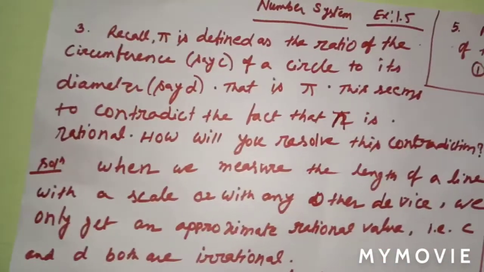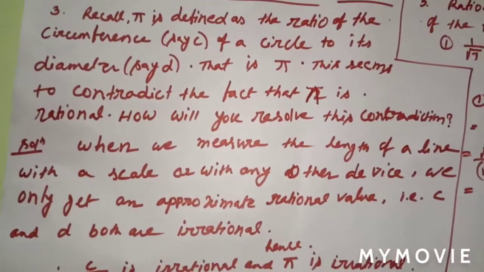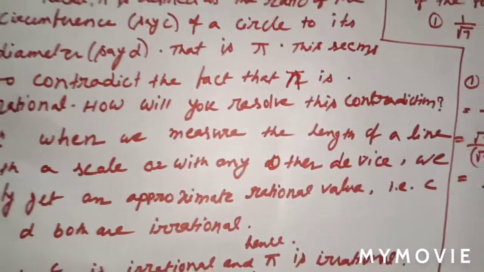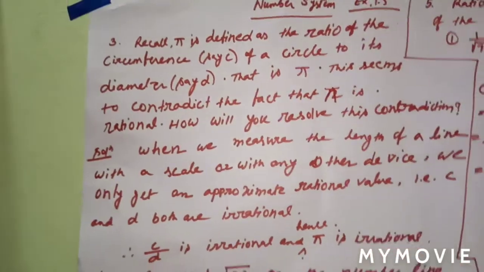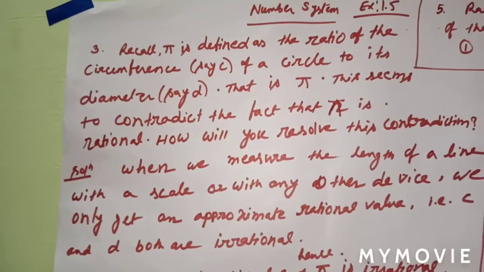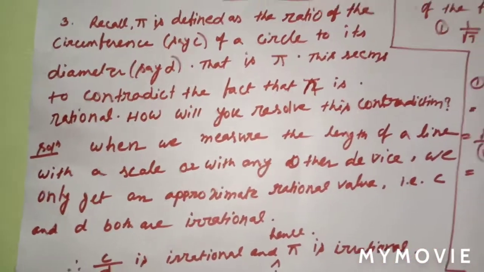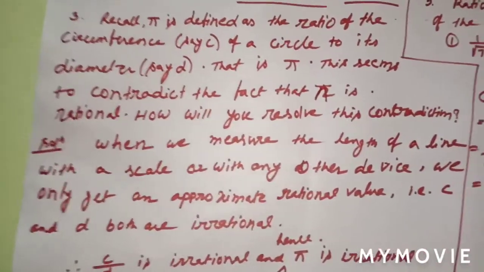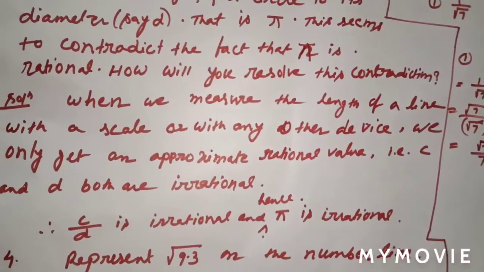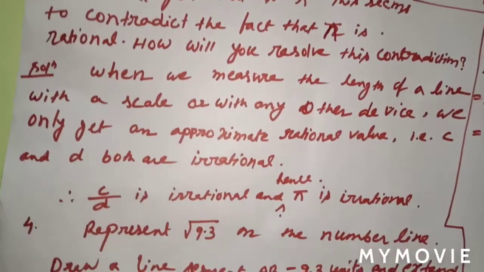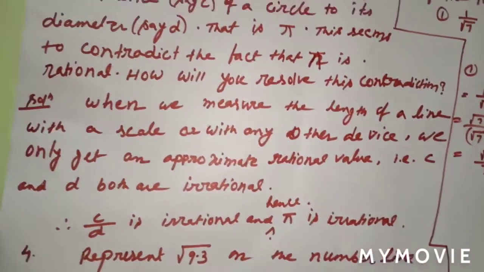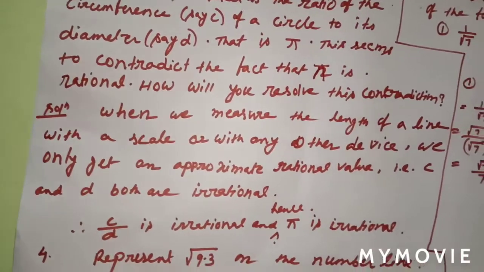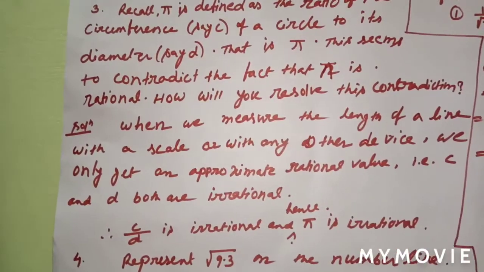See, when you measure the length of a line, we are using either a scale or a ruler. Yes or no? When you measure the length of a line with a scale or any other device, we only get an approximate rational value.